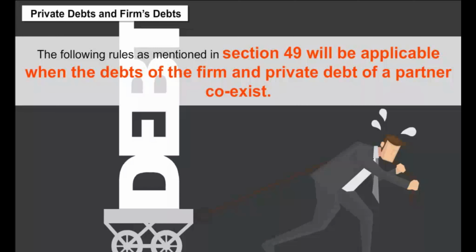Accounting treatment. When the firm is dissolved, then all the books related to accounts need to be closed, and profit and loss after realization of assets and clearing of liabilities needs to be calculated. We have learned earlier also that a realization account is to be prepared to find out net profit or loss after realization of assets and clearing liabilities, which is to be shared by the partners in their profit-sharing ratio.